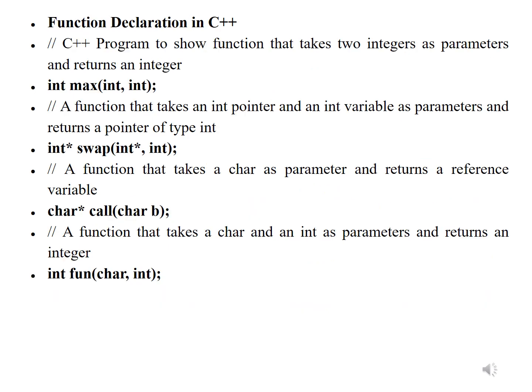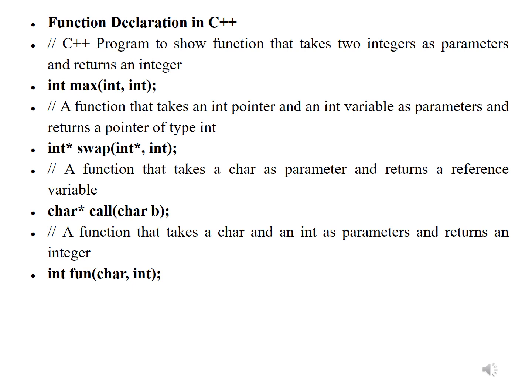Function declaration in C++. C++ program to show functions that take two integers as parameters and return an integer. We write like this. This is the general syntax: int max(int, int). So max is a function name which returns an integer, so before max we have written int, and we are also passing parameters of integer type. Hence in the brackets we have written int, int.